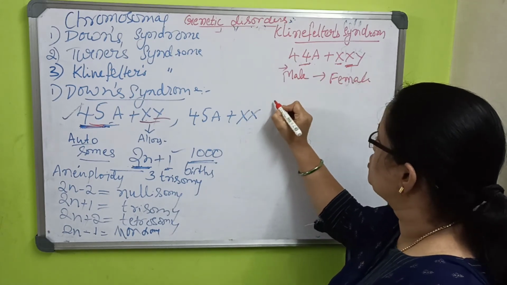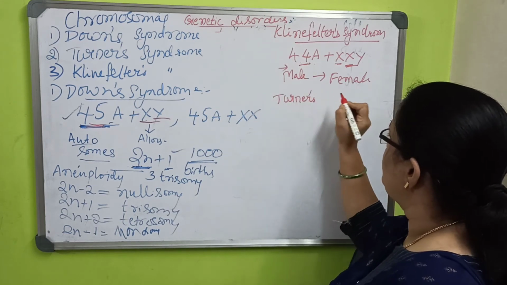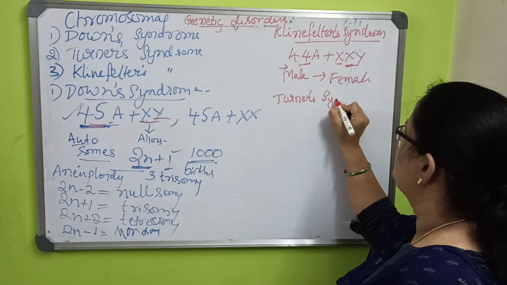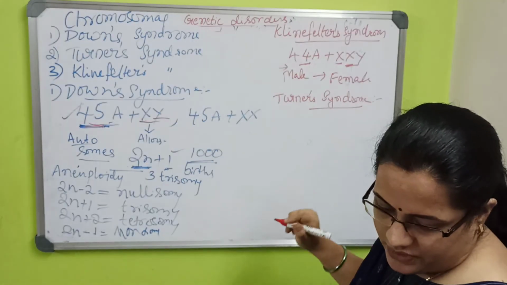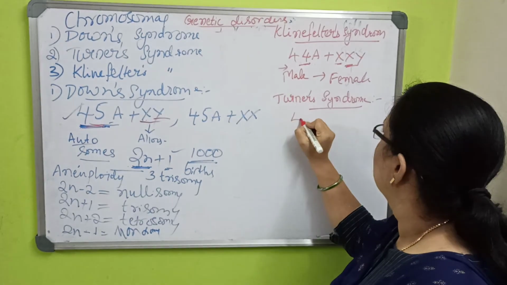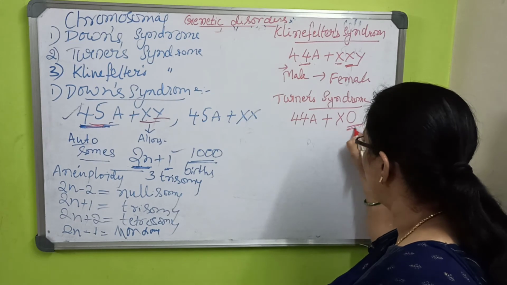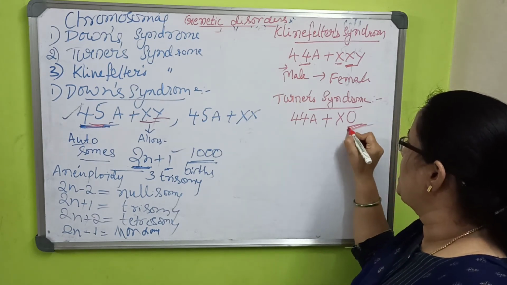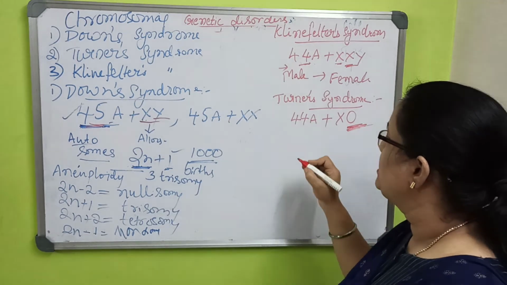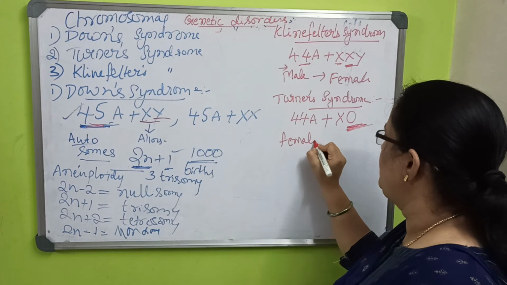The exact opposite, where a female looks like a male, is Turner syndrome, which is 44A plus XO. There is no O here actually. In ours it will be XX or XY. Here the O chromosome is the defective chromosome. Here the female looks like a male.